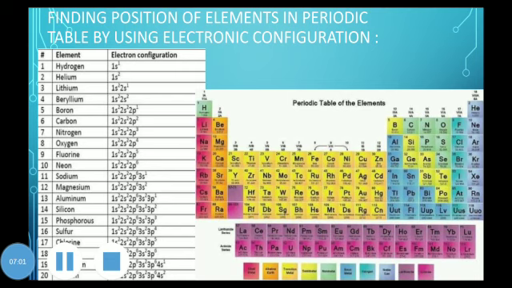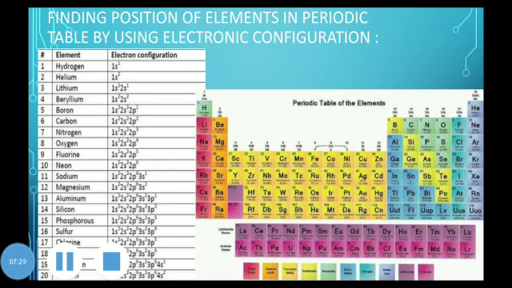So we will add up the number of valence electrons in the last shell. Last shell is 2 and there are 2 subshells, s and p. s has 2 electrons and p also has 2 electrons. So 2 plus 2 is 4. So the group number of carbon should be 4. It should be present in the p block and in the fourth group.